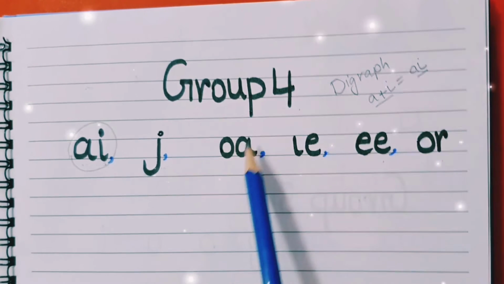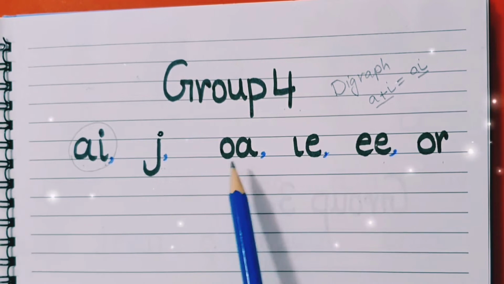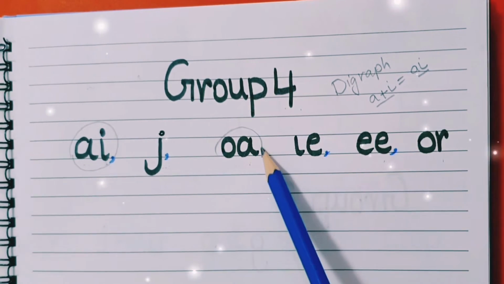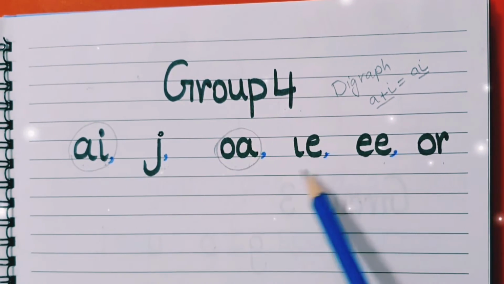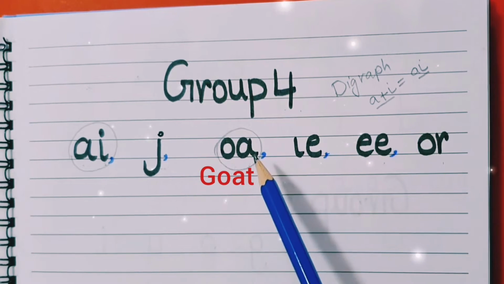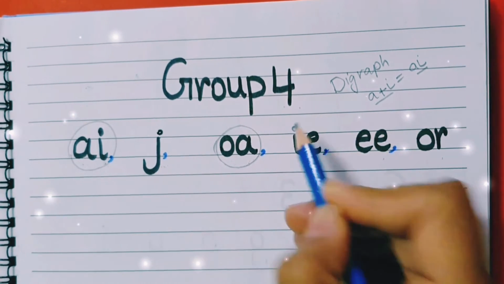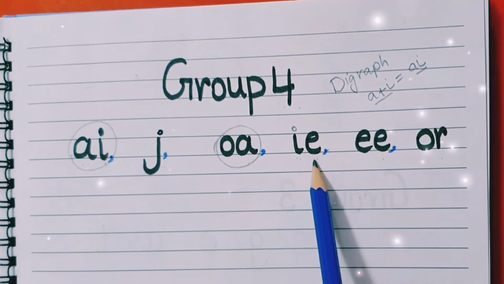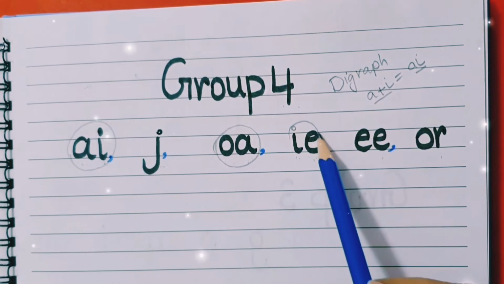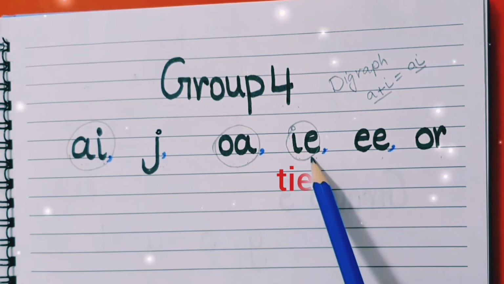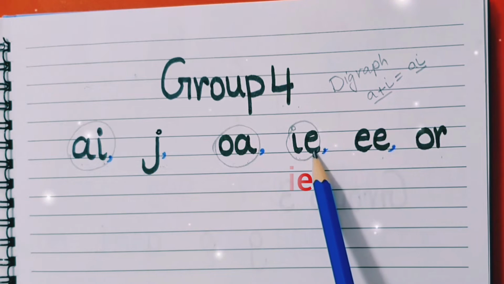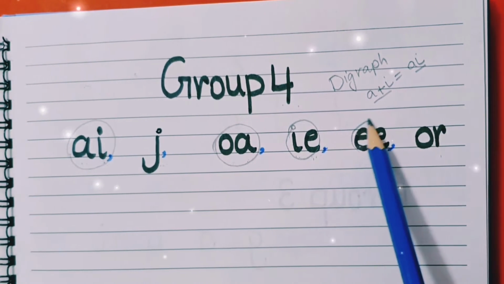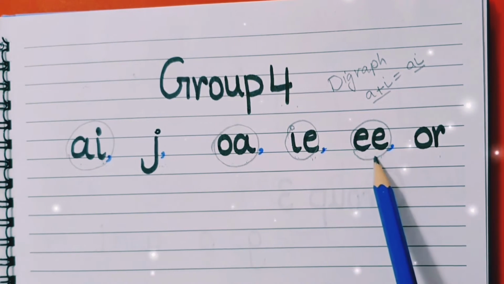And this is the letter J, and its sound is J, jug. And when the letter O and A come together, they make one sound O, like goat. When the letter I and E come together, join together, it makes sound I, tie. When the letter E and E come together, join together, it makes sound E.